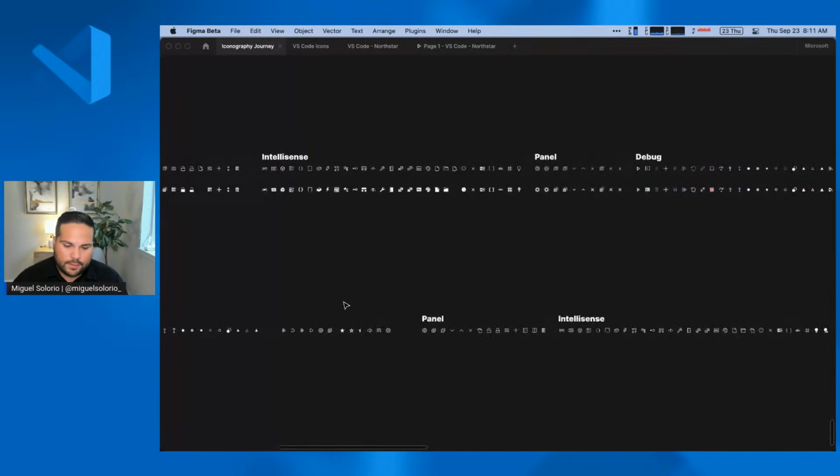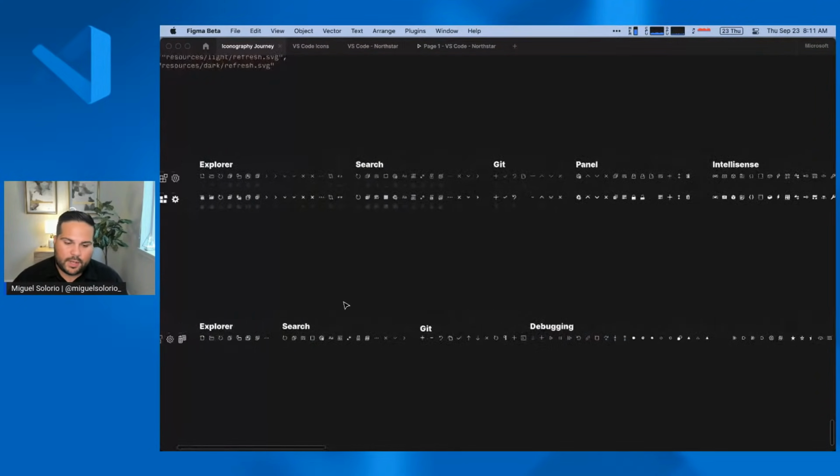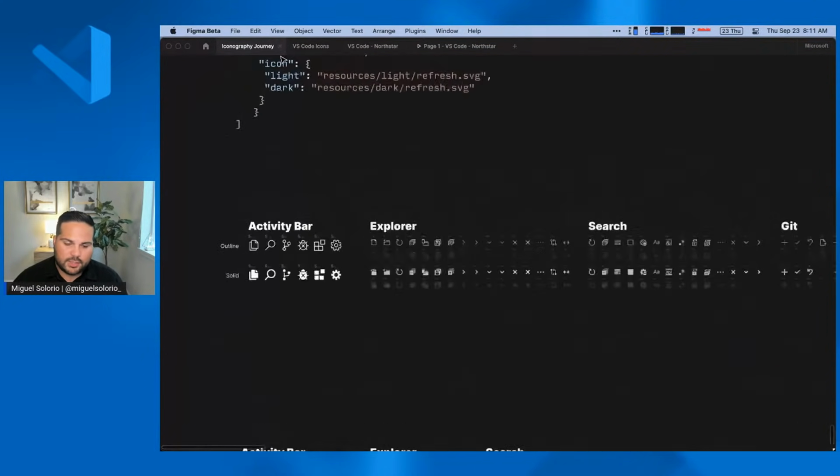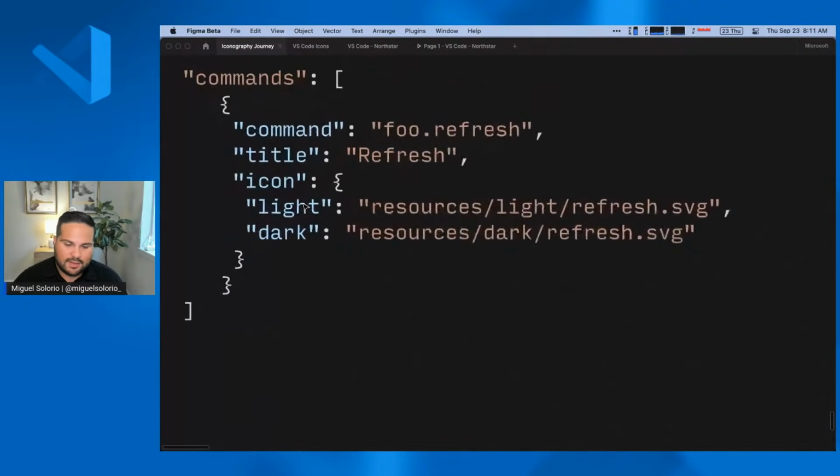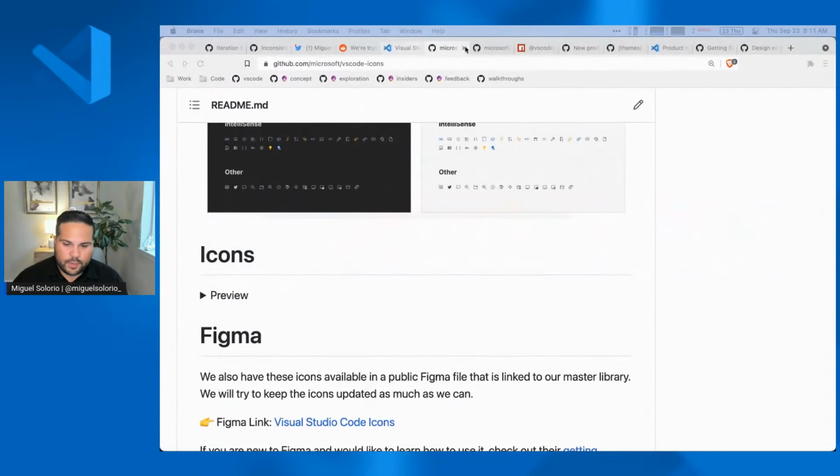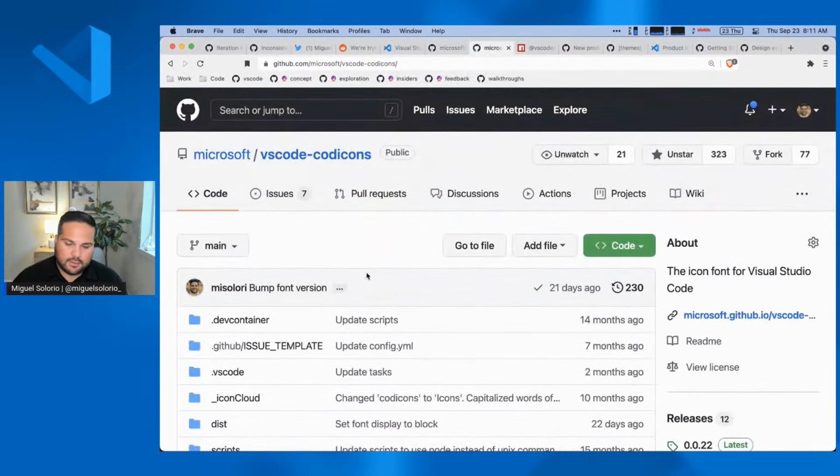So we were kind of doing that, which was great. The other issue that we wanted to update was the way that we actually use icons in the product. I mentioned this, that light and dark versions had to be referenced, and everything that was being used in the icons were more like image assets, which is not really dynamic. So we then went and updated our icons and used an icon font.